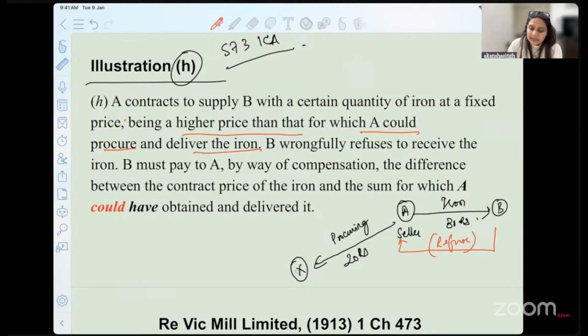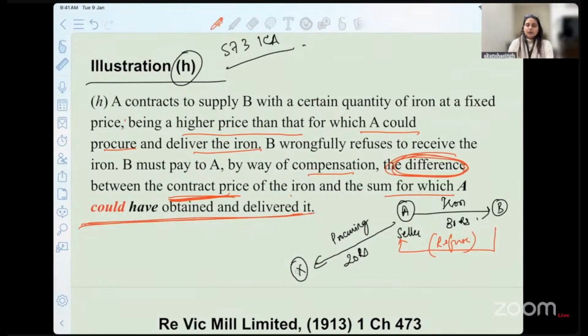So in that case, B must pay to A by way of compensation the difference. Difference of what? The contract price of the iron and the sum which A could have obtained and delivered it. So here, A is a person who is buying and reselling it to B.